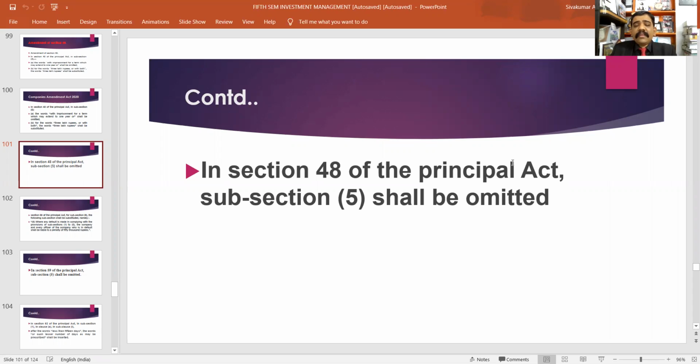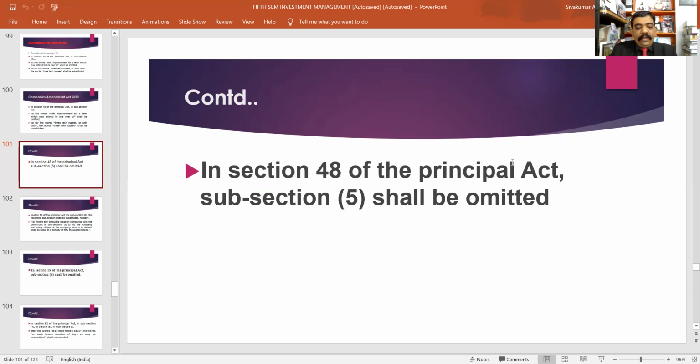Then, what is subsection 5 of Section 48? Section 48 is related to the variation of shareholders' rights. Let me read the existing subsection 5 of Section 48.